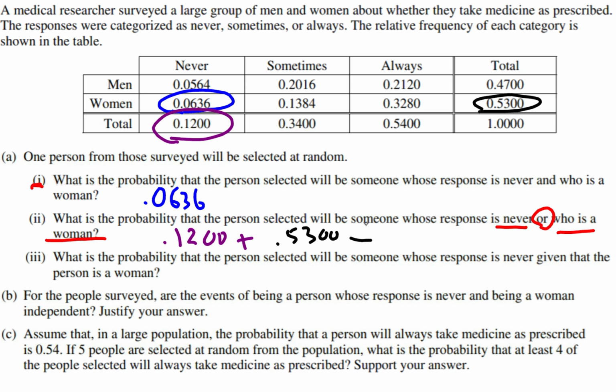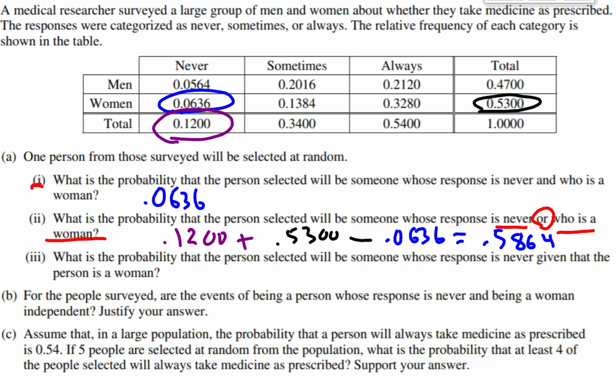And then we're going to subtract off the probability of woman and never takes their medication, but we already know that number is 0.0636. So this is just a matter of carefully putting this into your calculator. Let me do that for you. 0.12 plus 0.53 minus 0.0636 gives us this number, 0.5864. So that's what that question's about.